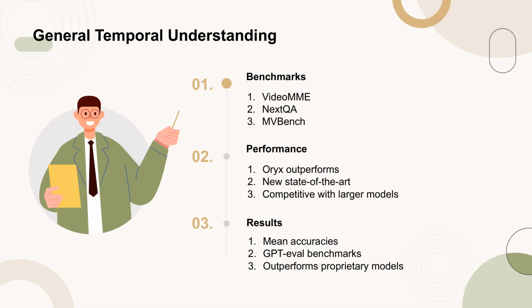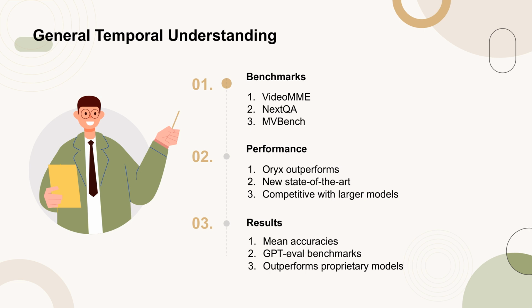The Oryx model has been evaluated on several general multimodal video understanding datasets, including VideoMME, NextQA, and MVBench. The results show that Oryx achieves superior performance, setting new state-of-the-art records. Notably, Oryx performs competitively with larger models, even those with 72B parameters. On the VideoMME benchmark with subtitles, Oryx achieves mean accuracies of 62.6 and 67.4. Additionally, Oryx outperforms previous state-of-the-art results on NextQA and perception tests by 3.3% and 4.5%, respectively.